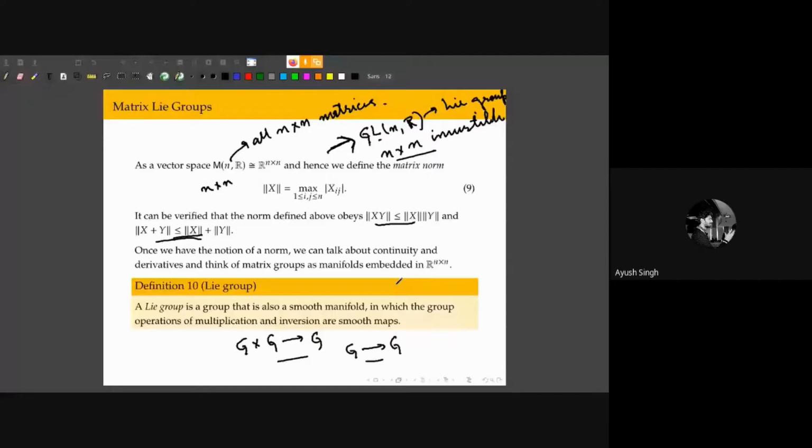Same thing for inversion. The matrix inverse can be written in terms of adjoints and minors and cofactors of a matrix. And all those things, again, require only multiplication and addition of the different entries of the matrix. Multiplication and addition of real numbers is continuous and smooth, so the inversion operation is also smooth.